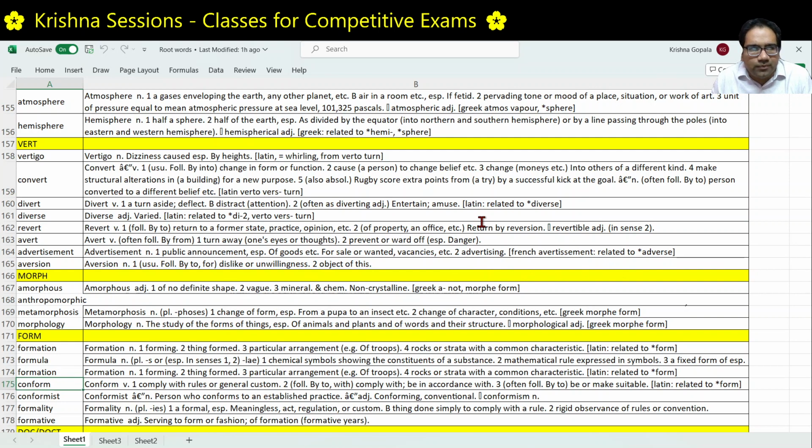Conform. Con plus form. Con is together. Together to form. What does it mean? To behave and think in the same way as most people in a group or society think. Okay. That is conform. He refused to conform to the local customs. The building does not conform with safety regulations. Con plus form. Conform. Con is together to form. That means to agree or to behave in the same way as per the standards, as per what the group is doing or what the society is doing.